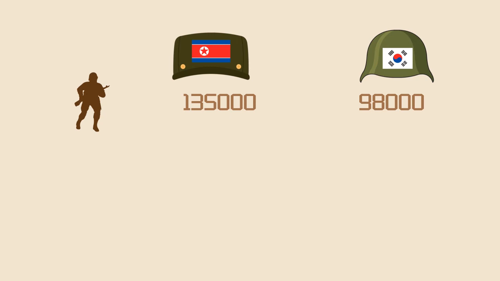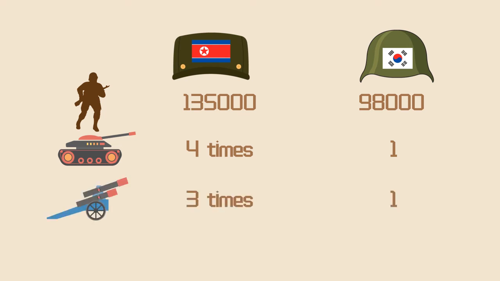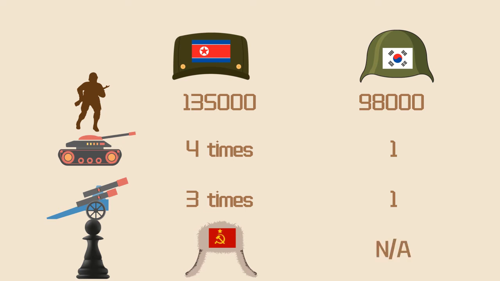In terms of equipment, the North had 4 times more cannons than the South and almost 3 times more mortars above 81 mm. In terms of strategy, North Korea had a military advisory group from the Soviet Union. In the South, although Lee Soo-man had been clamoring for the unification of North Korea by force, in fact, not to mention that the US did not support him, even he himself had done nothing in the way of preparations.